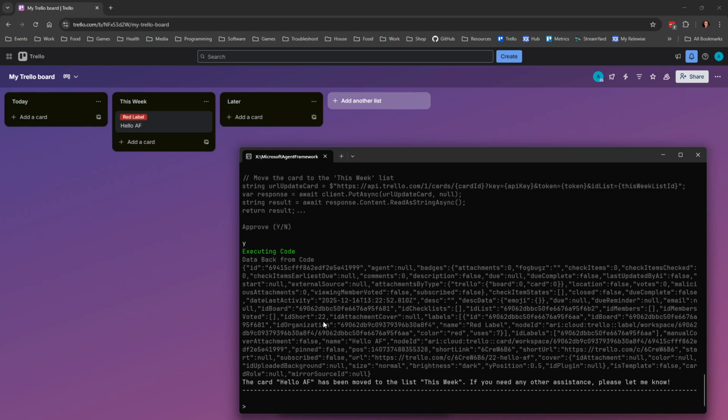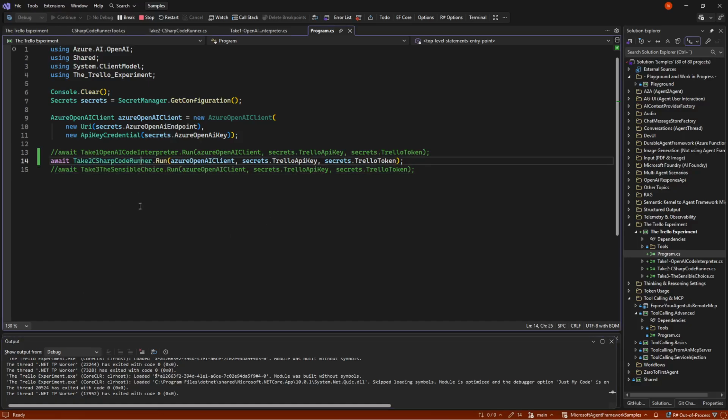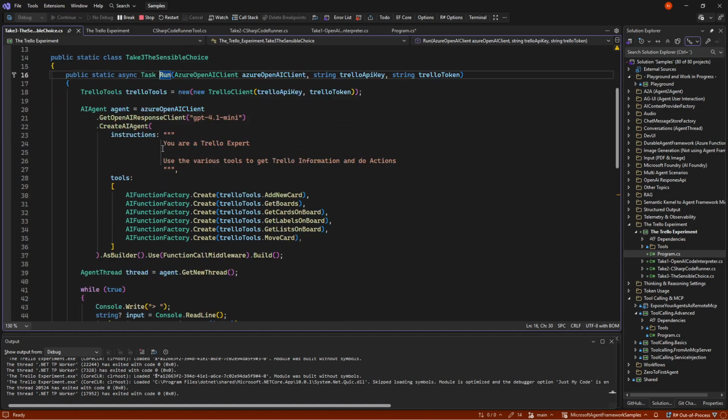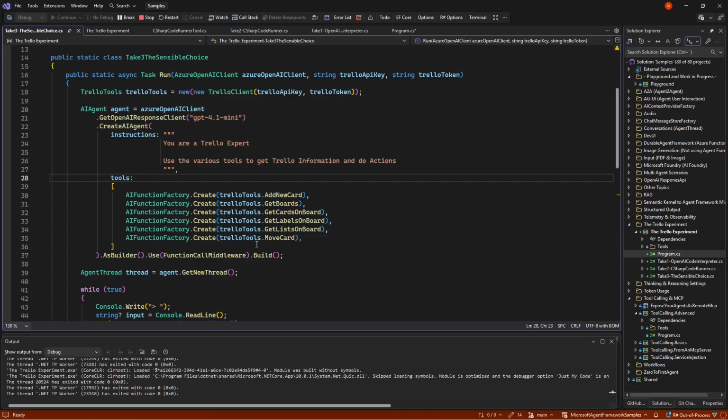I have made a third option as well, which is the more sensible choice. It takes a little extra work, but it's probably the safest and the best way of doing this, and this is pure function calling. So in this case, I'm just telling it it's a Trello expert, and it needs to use the various tools to get info and do actions. And then I have made, as you can see here, 6 different tools, so it can do the work.